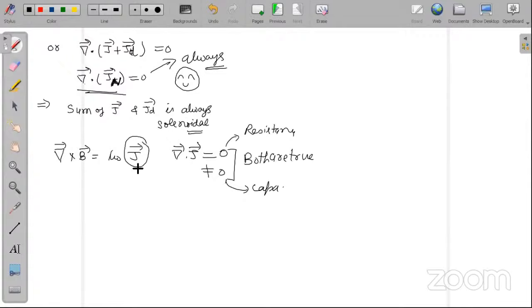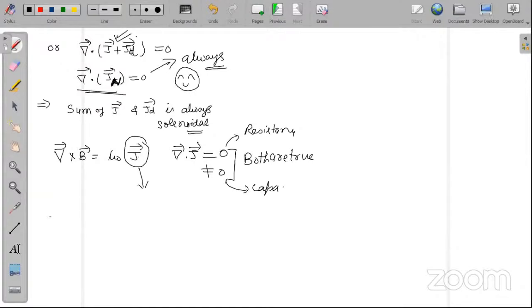Therefore, in this equation, what mistake did Ampere make? He considered only one current density, the conduction current density. He forgot displacement current.